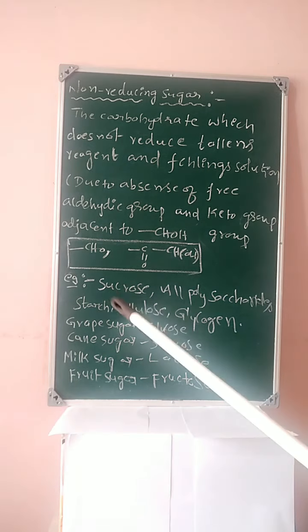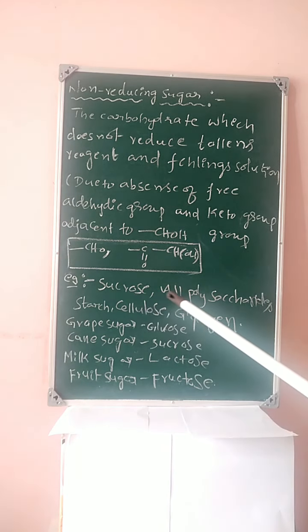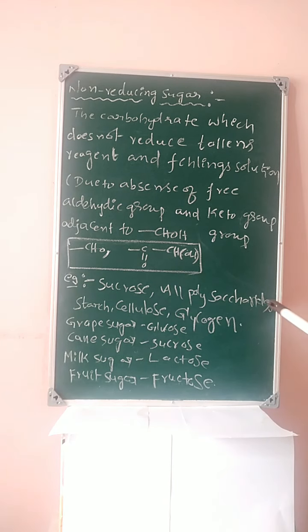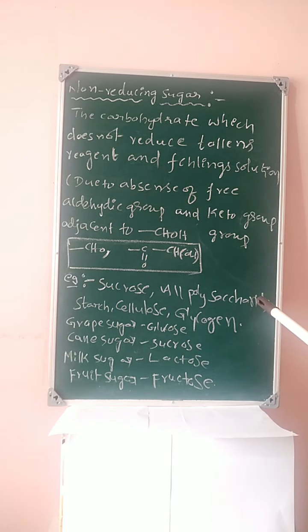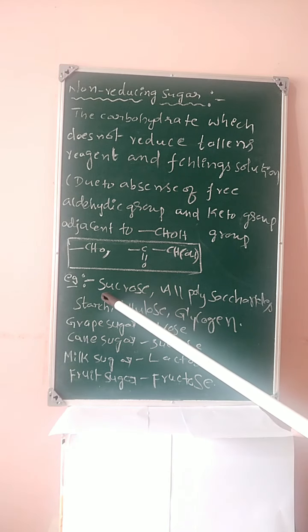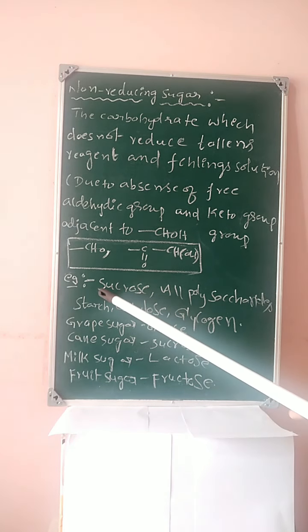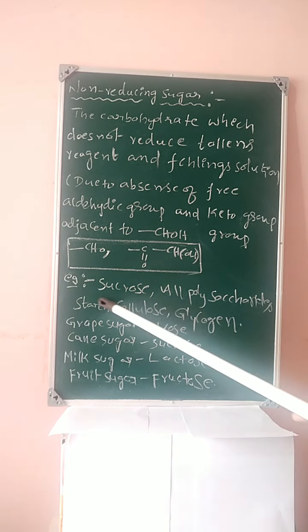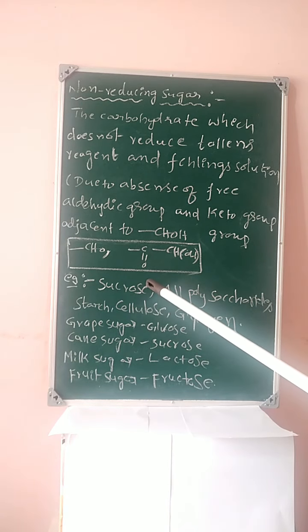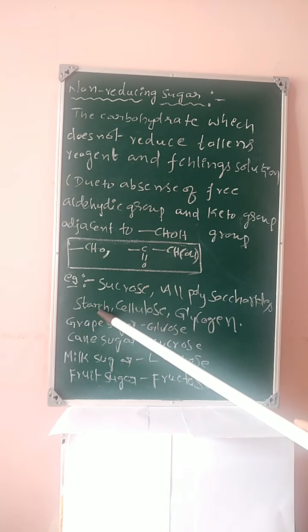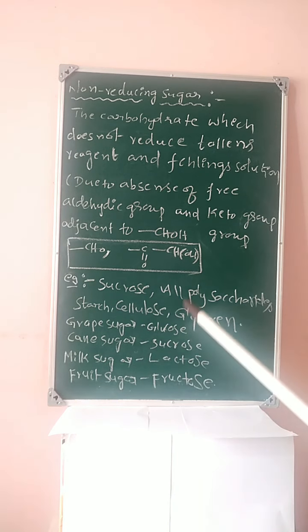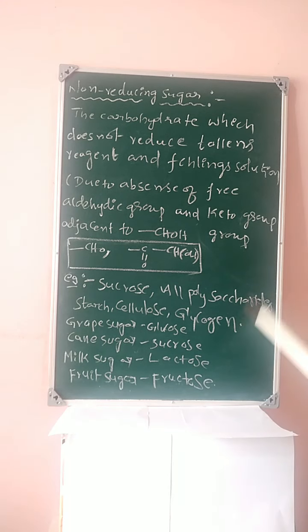Examples of non-reducing sugars are sucrose and all polysaccharides like starch, cellulose, glycogen. All polysaccharides are non-reducing sugars. Sucrose is a disaccharide, but it is a non-reducing sugar. It is an exception, student. The only disaccharide which is non-reducing in nature is sucrose. Polysaccharide examples, students: starch, cellulose, glycogen, (C6H10O5)n.